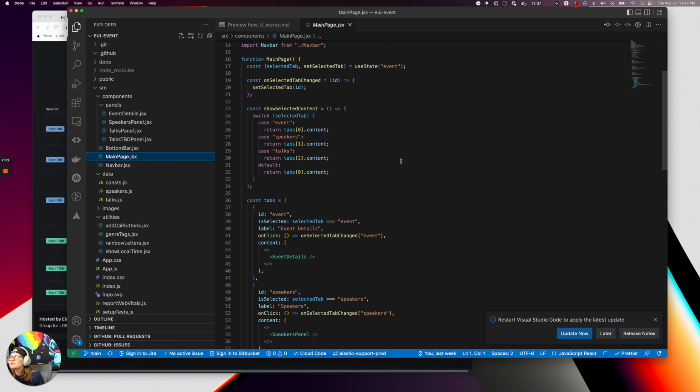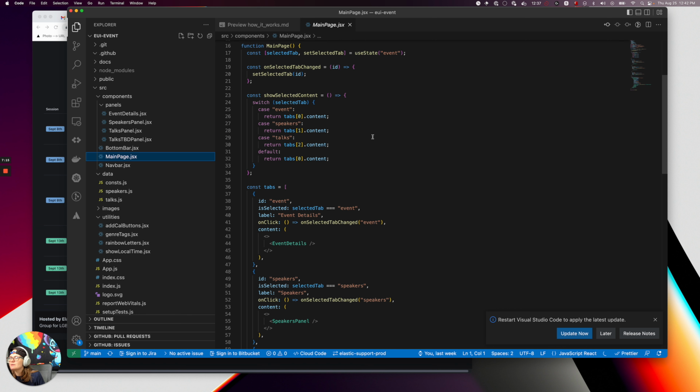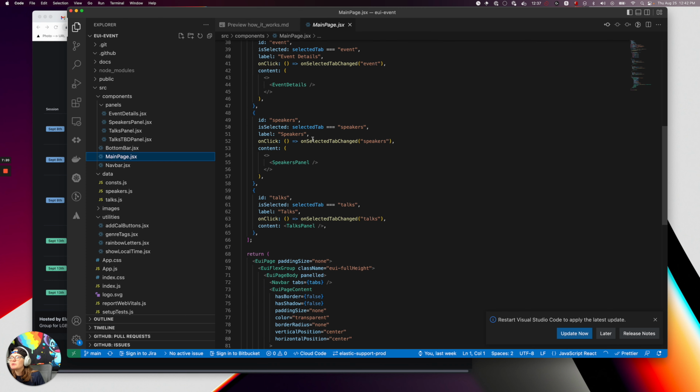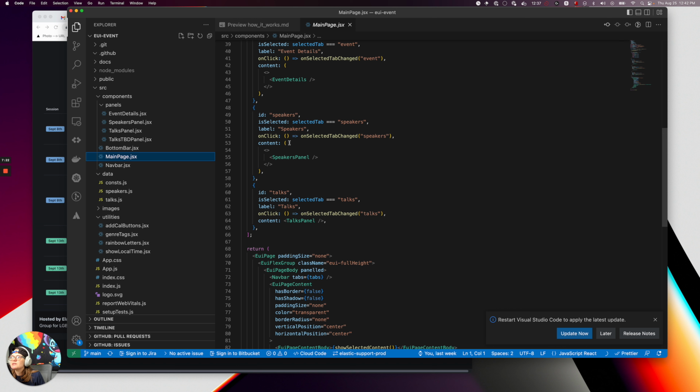And what this is, it's basically tracking the state of which tab is selected. And there's a specific ID with it. You can see here's where I define what the tabs are. We've got event, which is that main one, speakers, and then talks. And each of them has an ID.